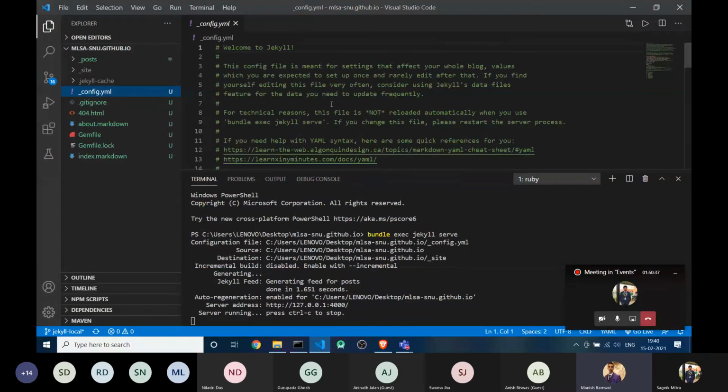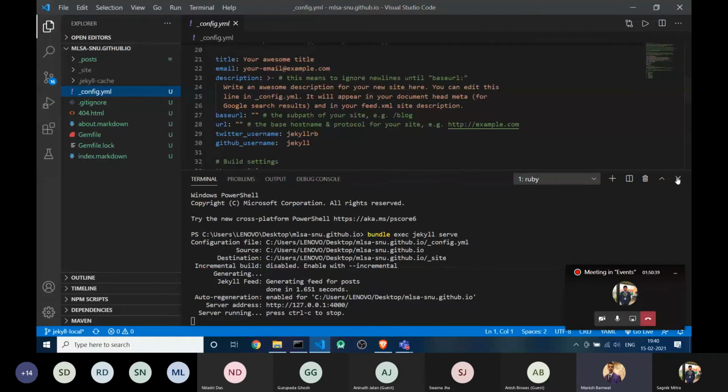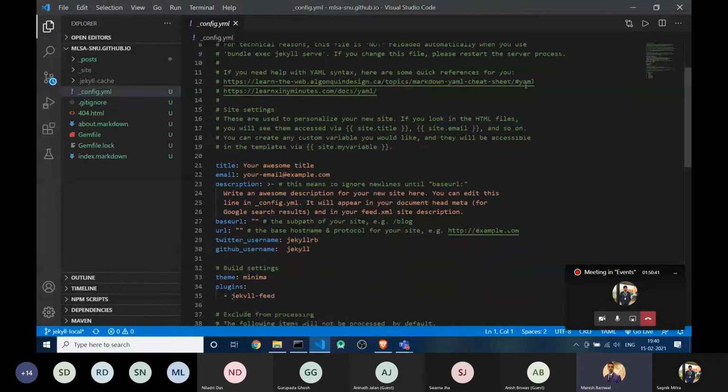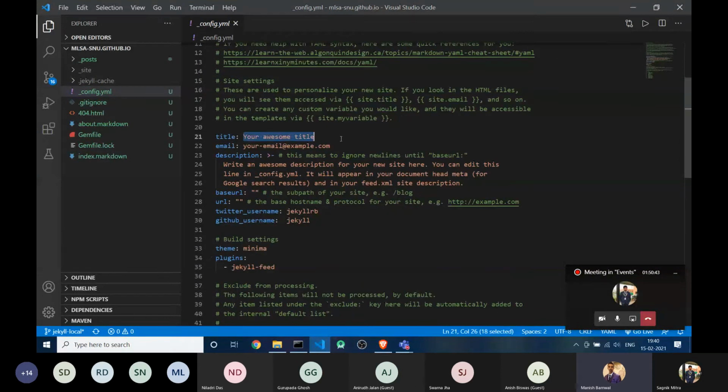On config.yml there are lots of comments on how you can update this. Suppose I put MLSA workshop here, and here should be your email or anything. You can also change the description which will be shown.